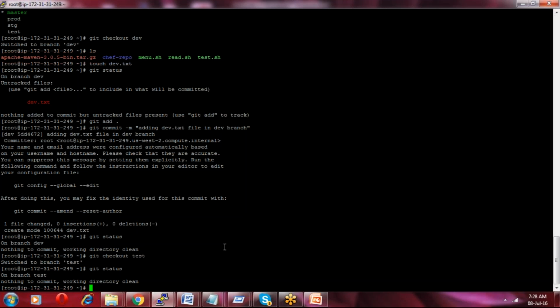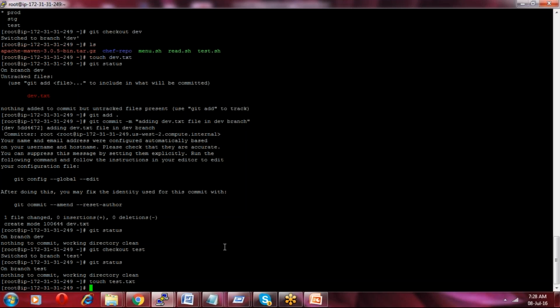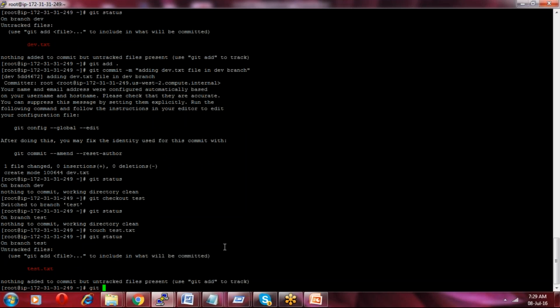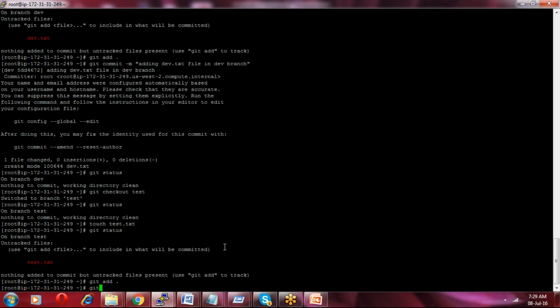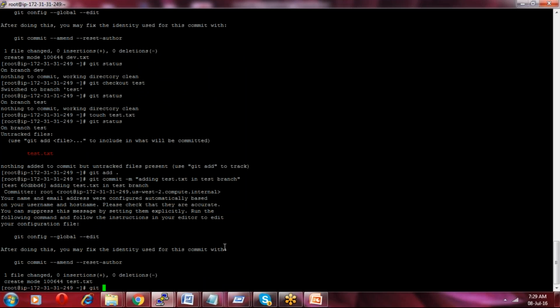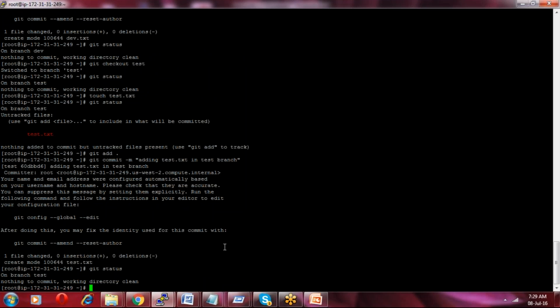Then what I will do is touch test.txt in the test branch. Okay, so git status and then git add and then git commit -m "adding test.txt in test branch". Okay, git status. Everything should be clean before moving out of the branch.